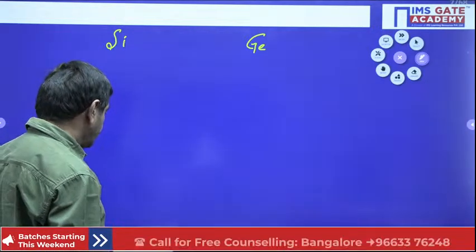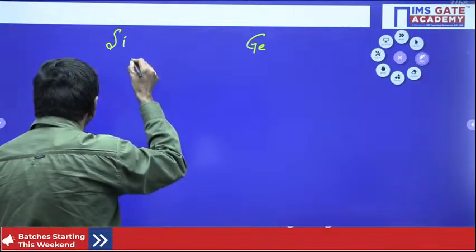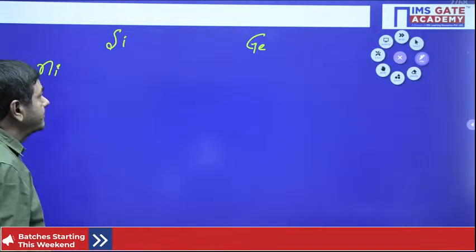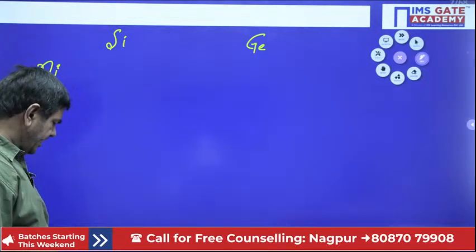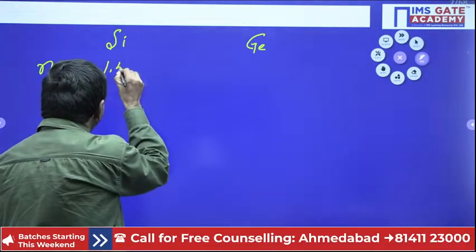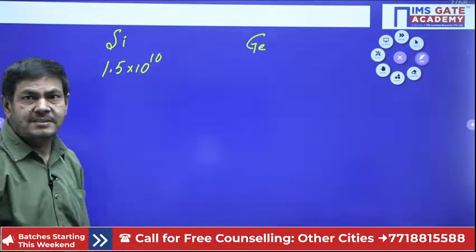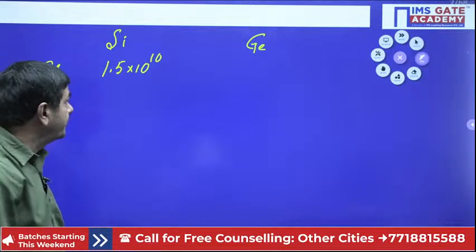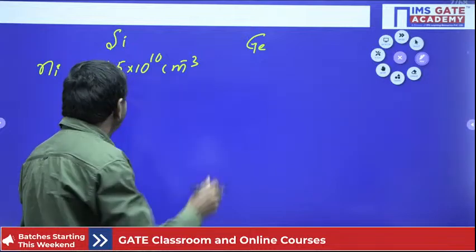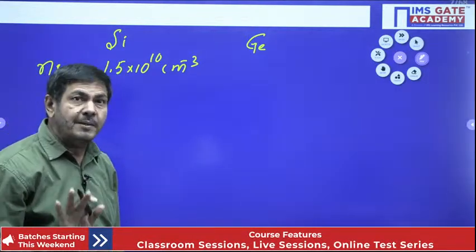The intrinsic concentration Ni for silicon is 1.5 into 10 power 10 per cm cube, mostly. These are the general values of Ni at room temperature only.